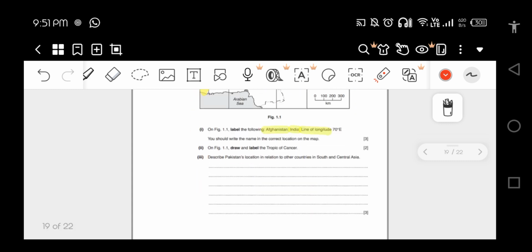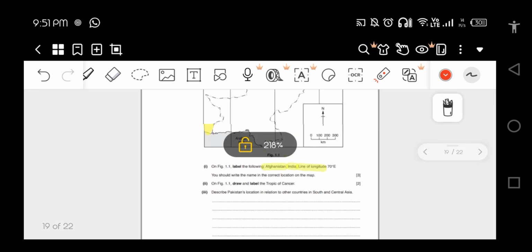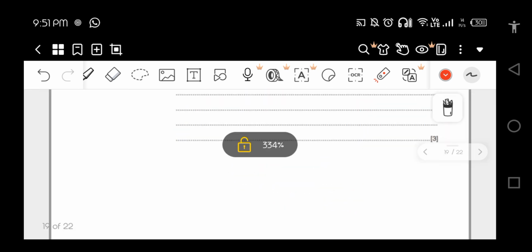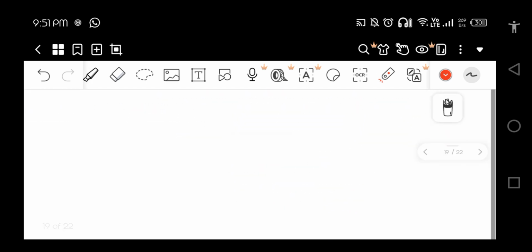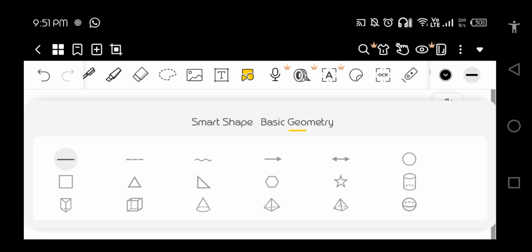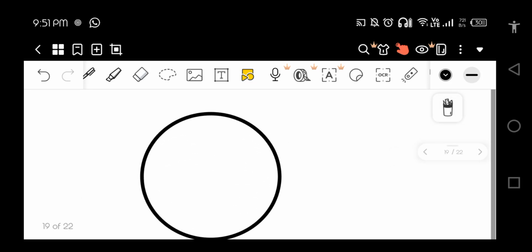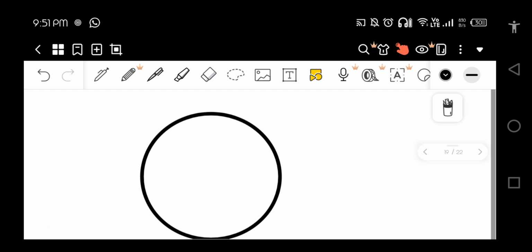Okay, next you're saying draw and label Tropic of Cancer. Now what is the Tropic of Cancer? Let me show you something. Let's suppose this is our Earth. I hope you are all aware of this imaginary line.